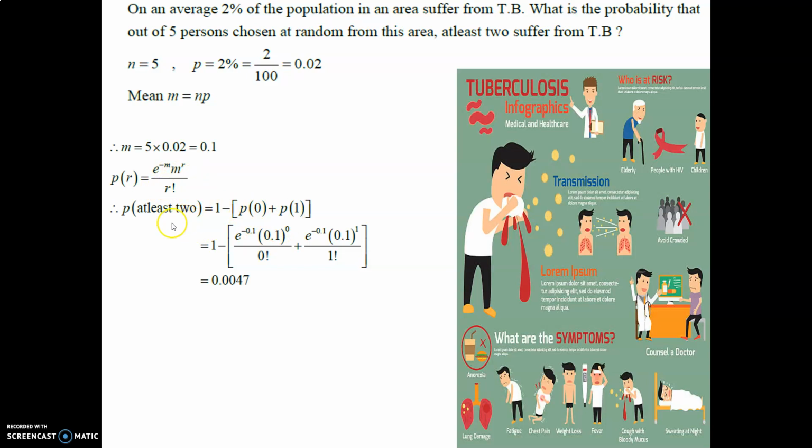We have to find at least 2, so 1 minus [P(0) plus P(1)], that is 1 minus [e raised to minus 0.1, 0.1 raised to 0 upon 0 factorial, plus e raised to minus 0.1, 0.1 raised to 1 upon 1 factorial], where m is equal to 0.1. So the final answer is 0.047, the probability that out of 5 people chosen at random from this area, at least 2 suffer from TB.